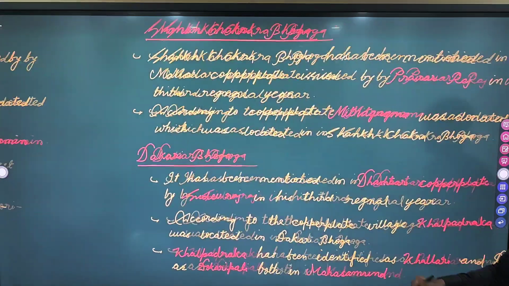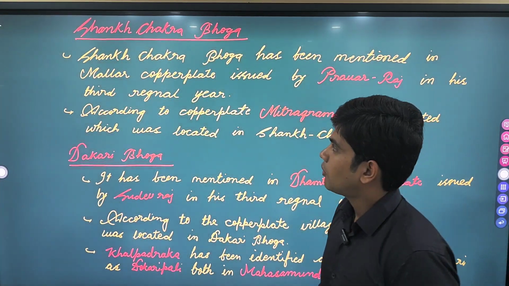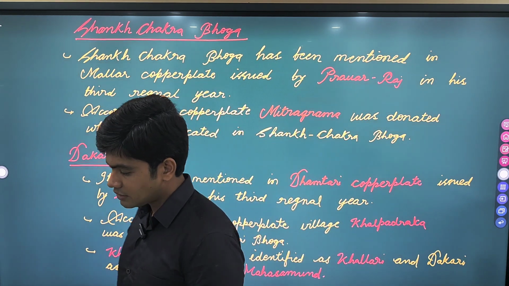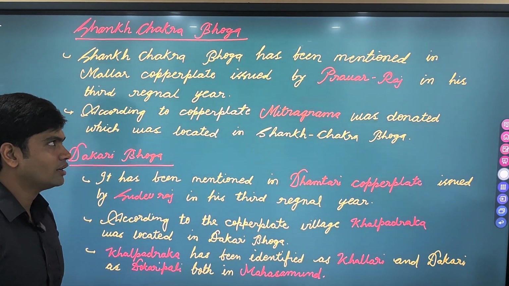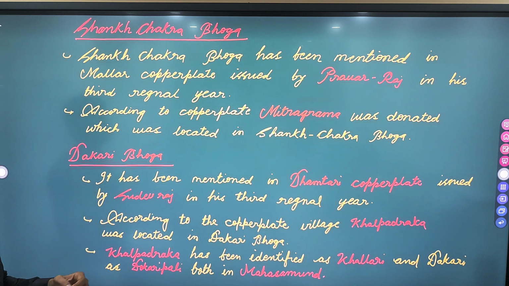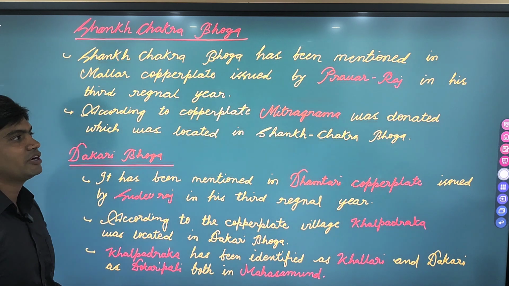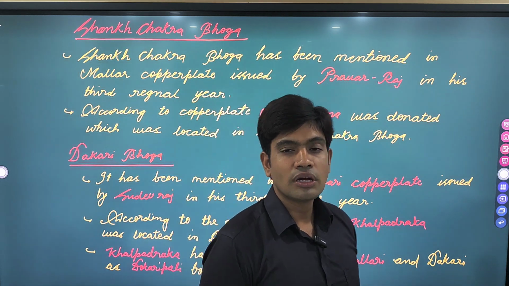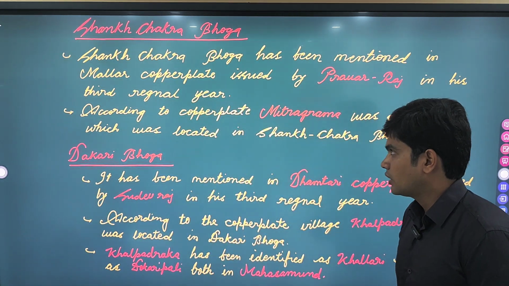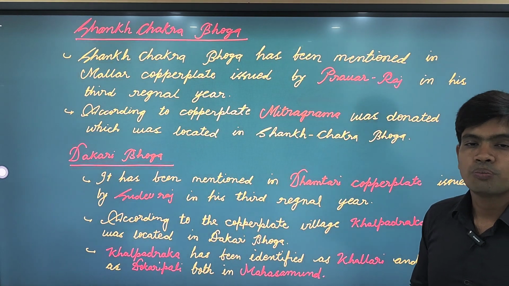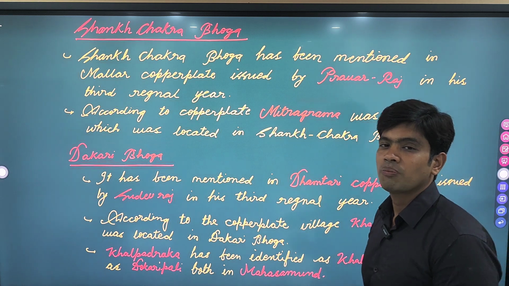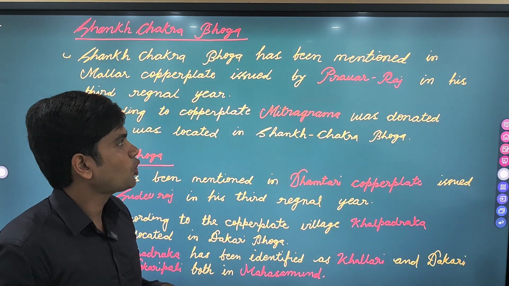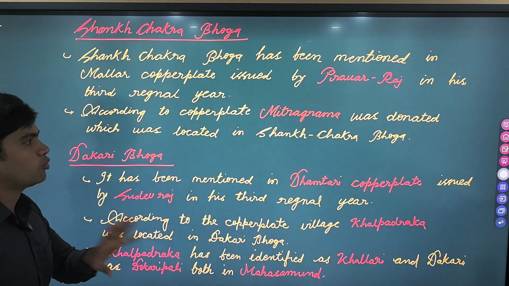Now let's move on and talk about the Shankh Chakra Bhoga. As far as the Shankh Chakra Bhoga is concerned, it was mentioned in the Mallar copper plate issued by Pravar Raj in his 3rd regnal year. In that copper plate he talks about Shankh Chakra Bhoga.